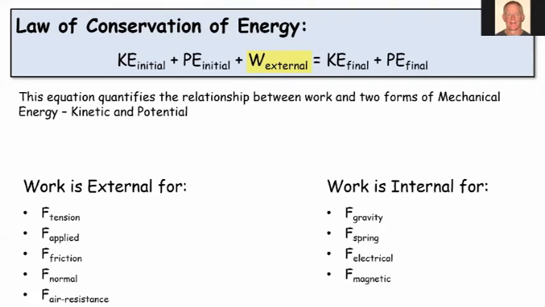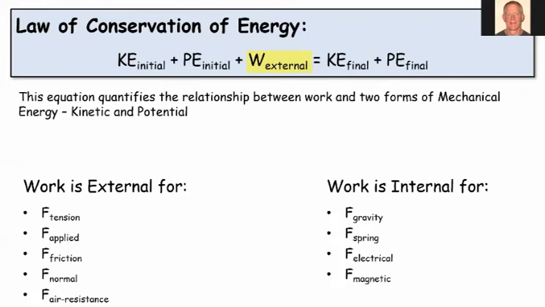Now, what type of work is done by forces that are considered to be internal? So here's forces that would be considered internal: gravitational force, spring force, electrical force, magnetic forces. Okay, these are forces that are part of the overall system and therefore do not get considered as external work.